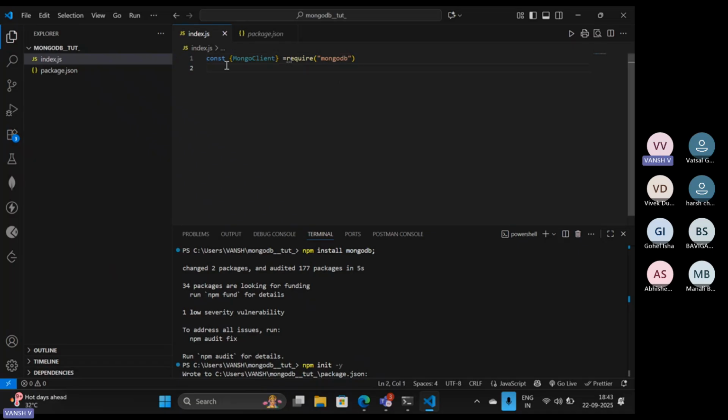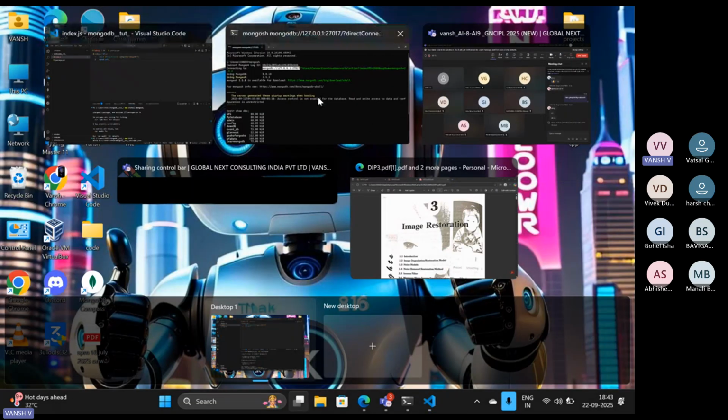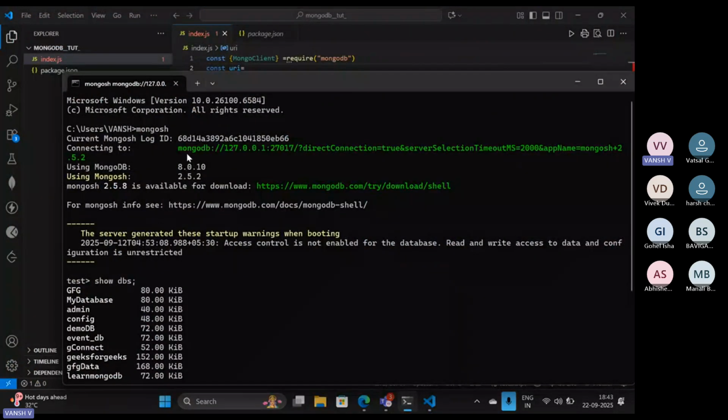After that, you have to provide the URL through which you want to connect your VS Code. Suppose I am storing it here in this URI constant. Now see, this mongodb and your localhost IP is what you have to provide here so that you can connect through it.